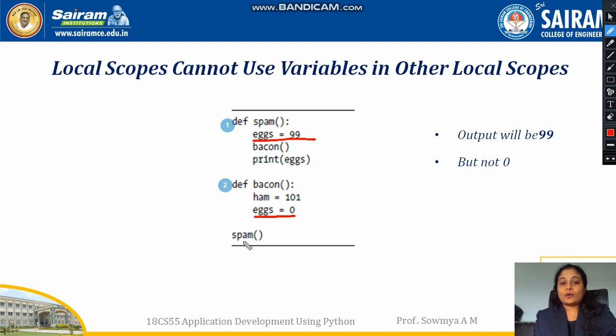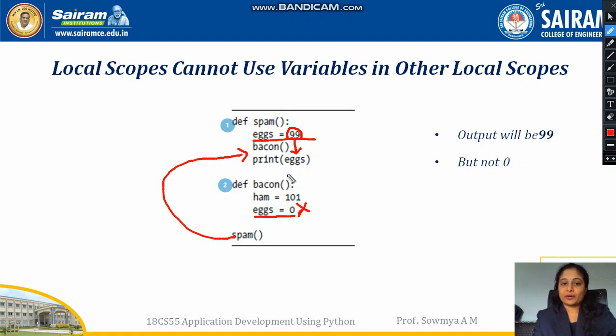But when you call the function spam, it calls function 1, and the print statement to be executed is print x. So the answer will be printed as 99, but not 0. If you call the function spam, the value of x will be printed as declared in the local variable of that function.